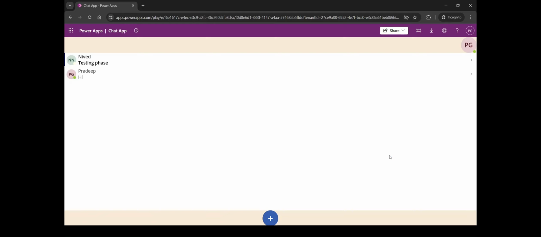So actually I was exploring this Power Apps platform for a while, and I was trying some very simple use cases to understand how Power Apps actually works. Later I thought, okay, why can't I try to develop an application which works as a messaging platform? Maybe this may be a crazy idea.